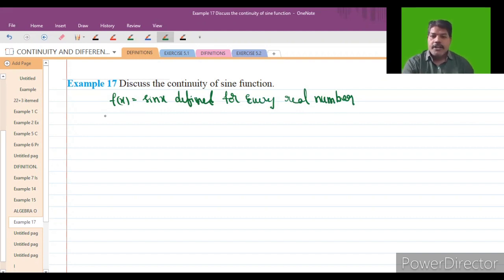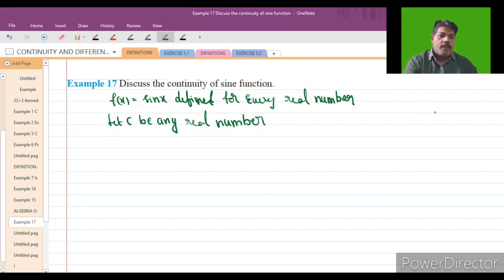So we will take that let c be any real number. Here, actually what we have to prove, students, is that the limit as x tends to c of f of x is equal to f of c.